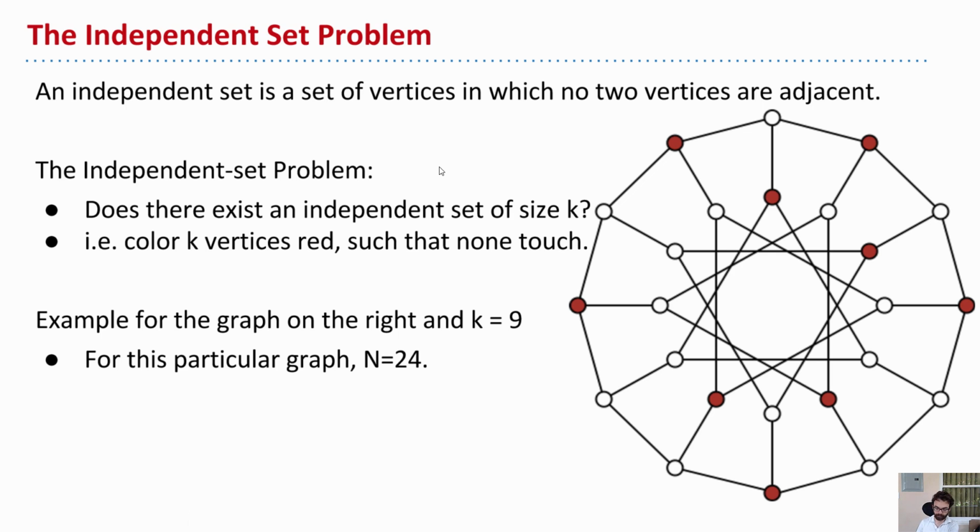And so the independent set for some particular k says, for a given graph, does there exist an independent set of size k? So in this graph, does there exist an independent set of size 9? Yes, here it is. Does there exist an independent set of size 24? No, because we'd have to color all the vertices red, and obviously the vertices would be touching.